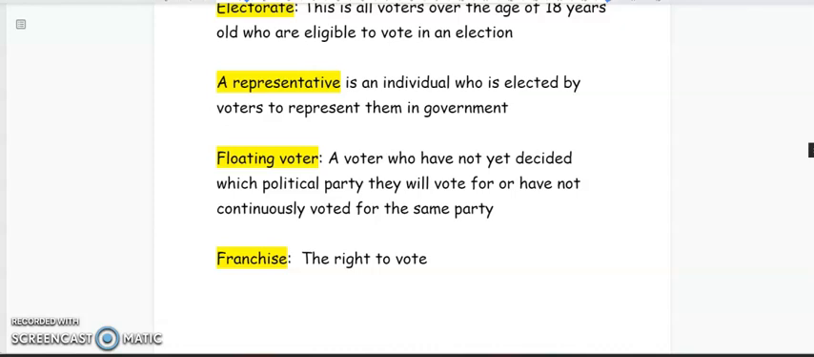Our next term is franchise. This is a simple definition. Once you hear the term franchise throughout this topic, government, you know that we are talking about the right to vote.